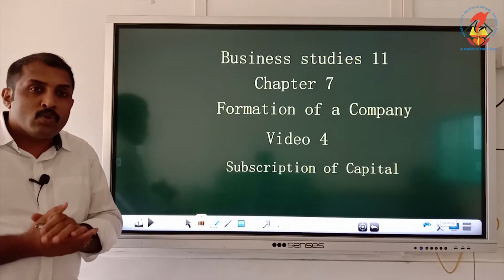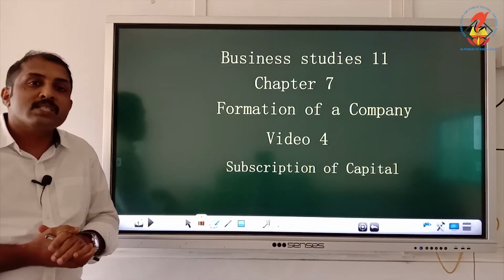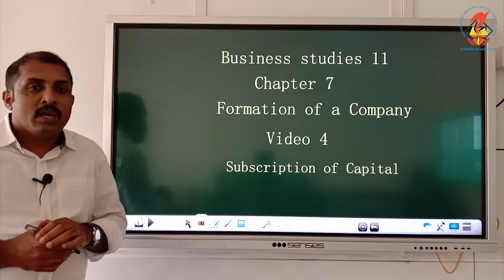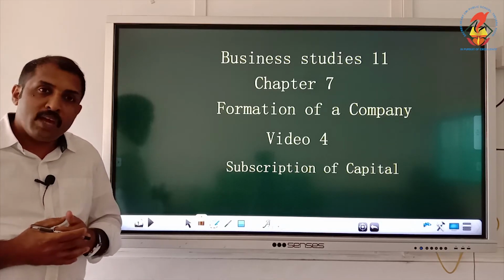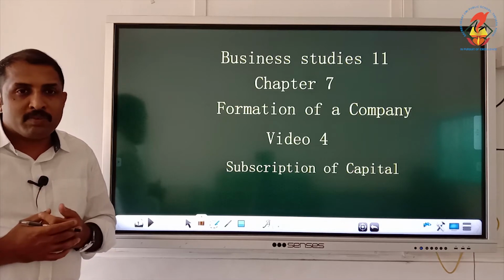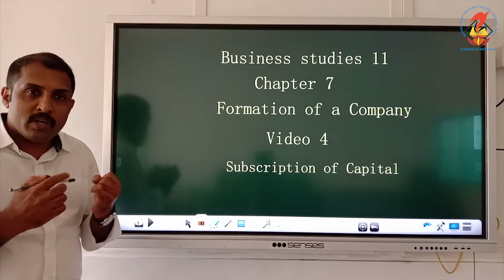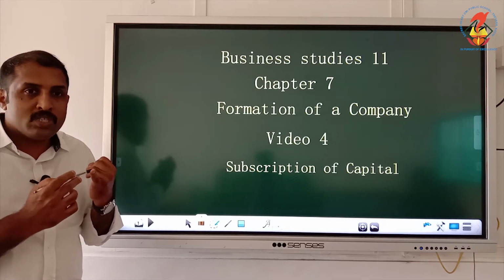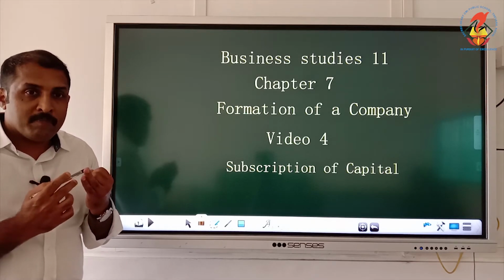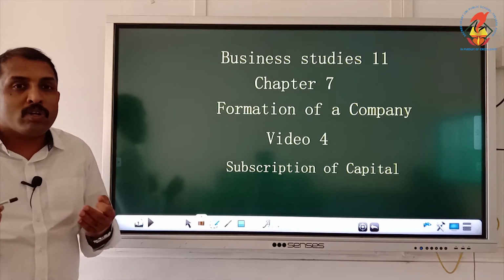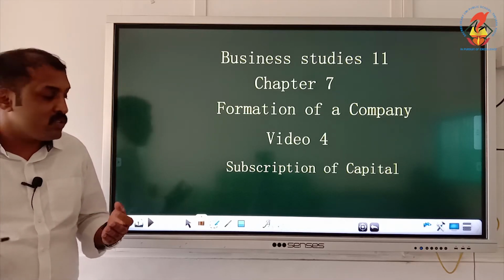We are entering into the next session where we are discussing the third stage in the formation of a company, and that is subscription of capital. Capital subscription, we call it. That means raising of capital, because we have already seen what promotion is and what registration is, and the next stage we have to learn is about raising of capital, raising of financial resources.